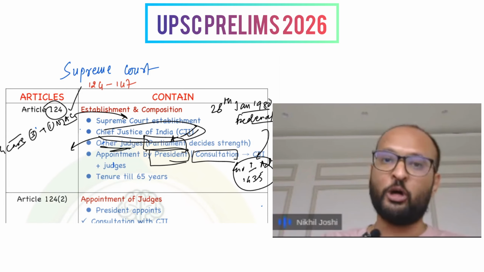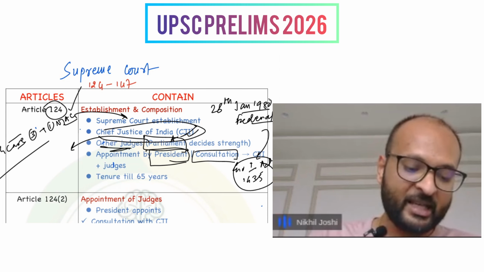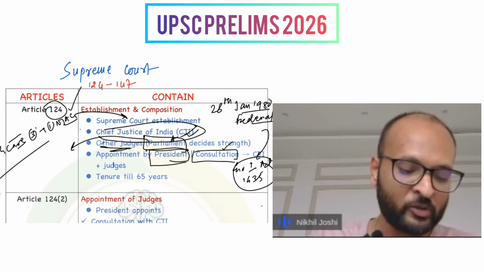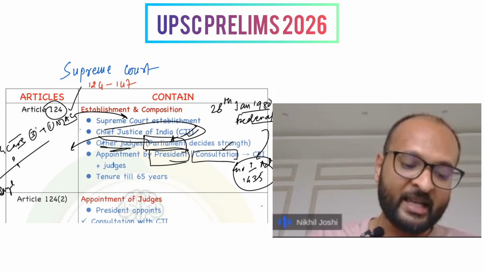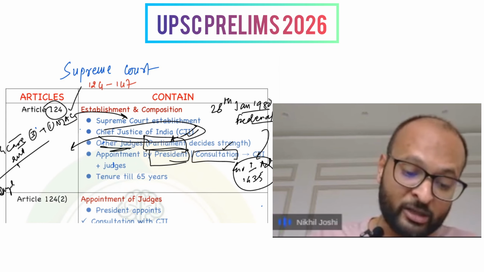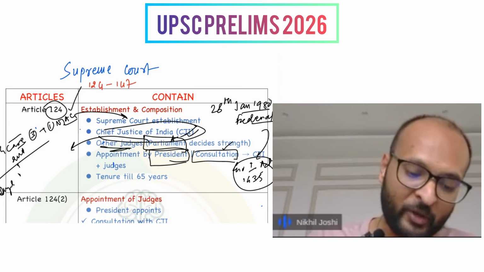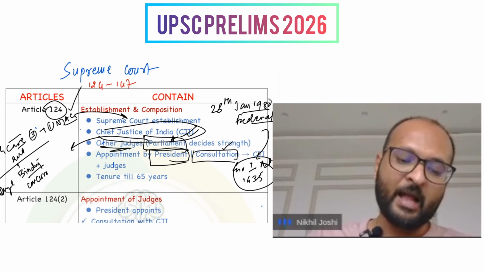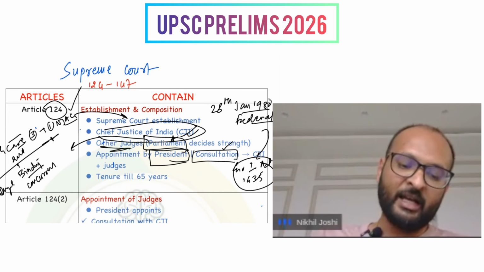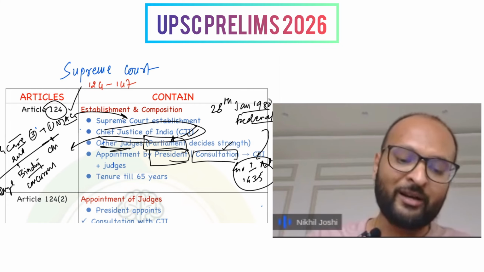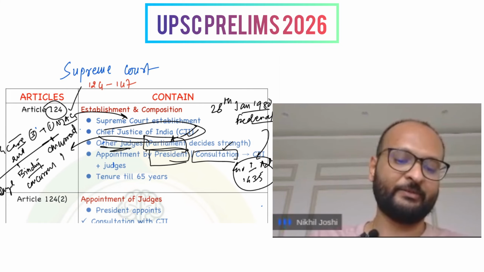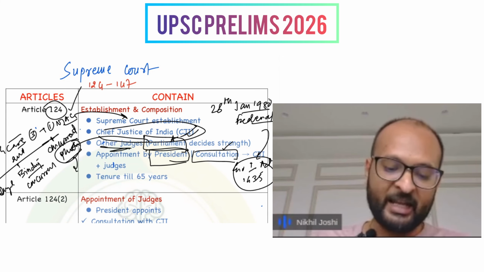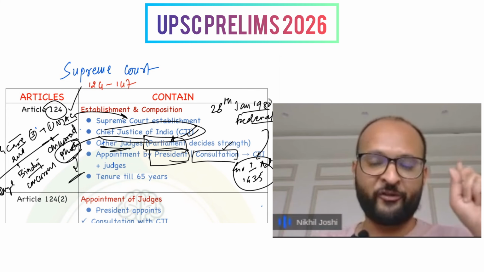The 3 judges cases: in the first judges case, it was held that the word consultation means merely the exchange of views. Then in the second judges case, it means that it's not merely the exchange of views, but the views are binding, and consultation means concurrence. However, in the third judges case, it was expanded to concurrence of the plurality, which led to the establishment of the collegium system that exists in the current state, whereby 4 senior most judges of Supreme Court are consulted by the CJI.